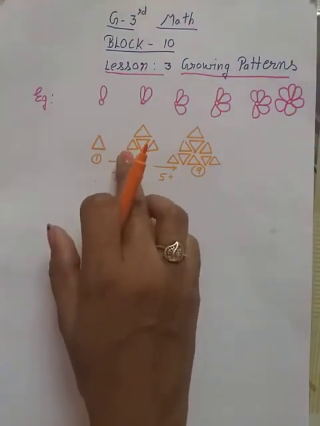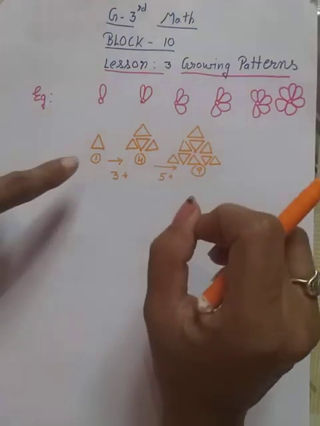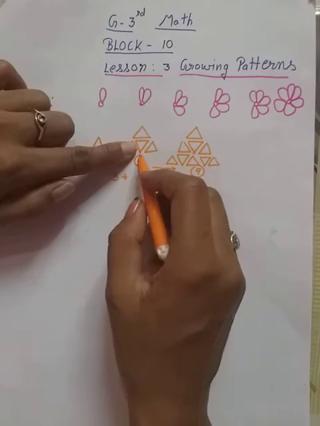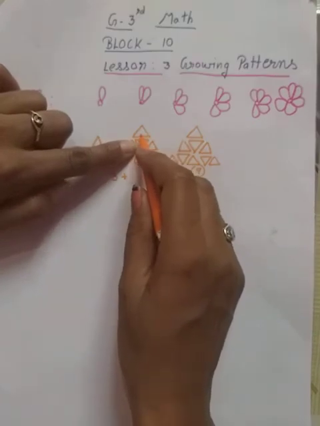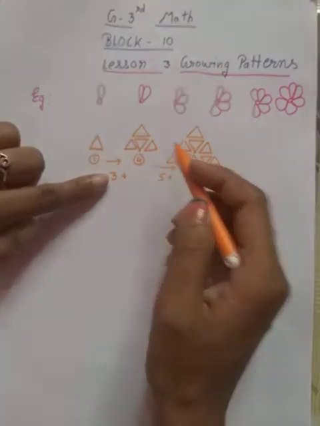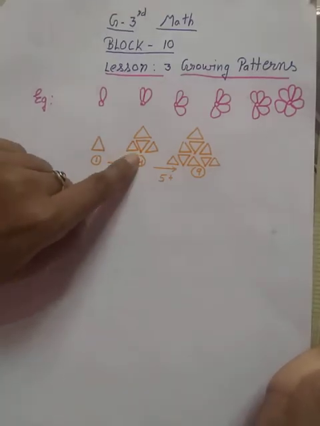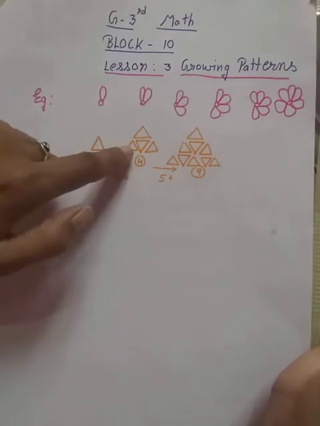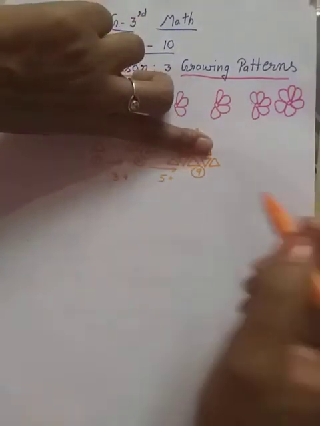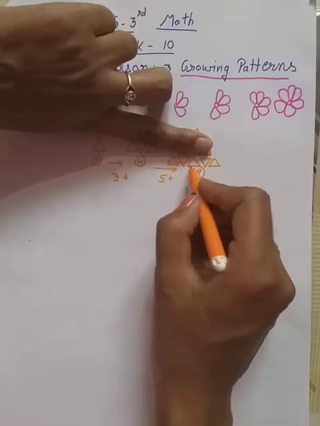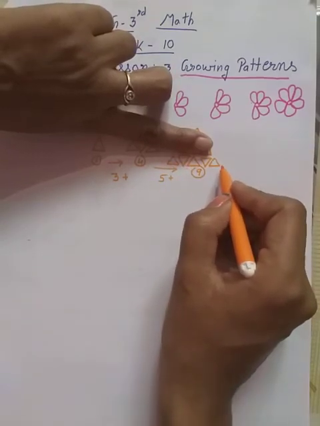These triangles are growing. Suppose I have one triangle. Extra triangles we increase in this: 1, 2, 3. 3 triangles we have. Next, if we take this picture, we have 4 triangles here. And how many triangles did we increase? 1, 2, 3, 4, 5.